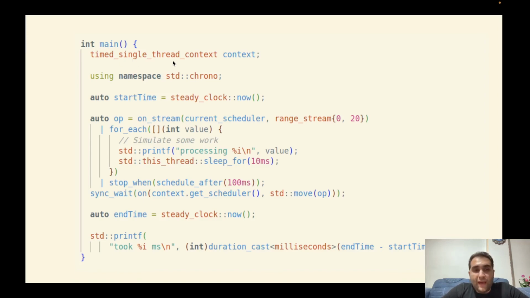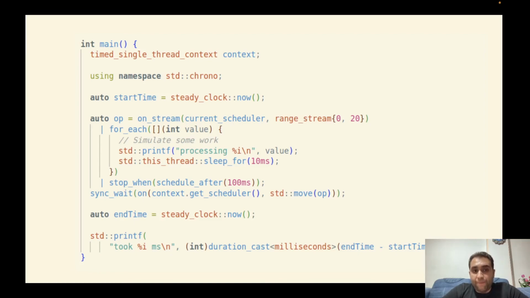Here we have an execution context, and then at this point we generate a stream of values through the range stream class from the Libunifex library, and we want to generate this stream on a specified scheduler. We can do it through the onStream function. The onStream function gets a scheduler and a stream, and it will generate this stream on this specified scheduler.